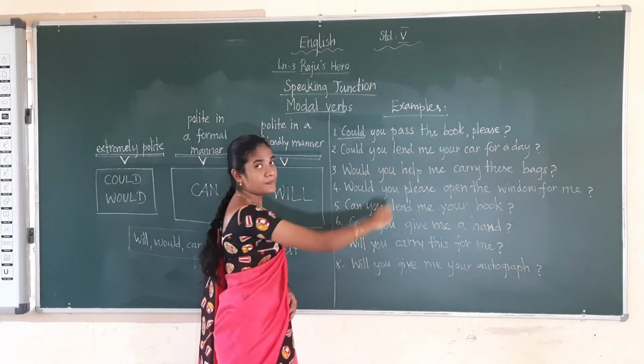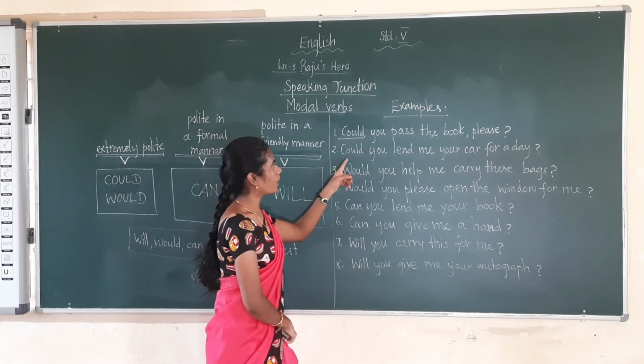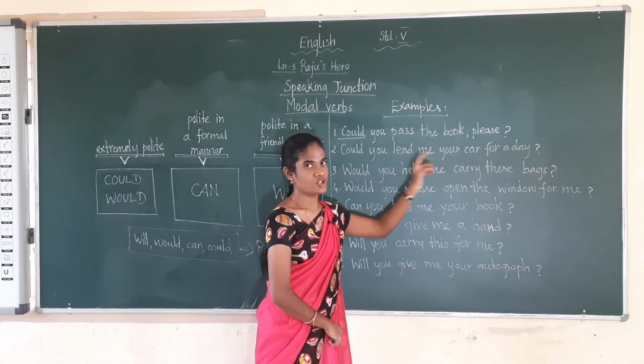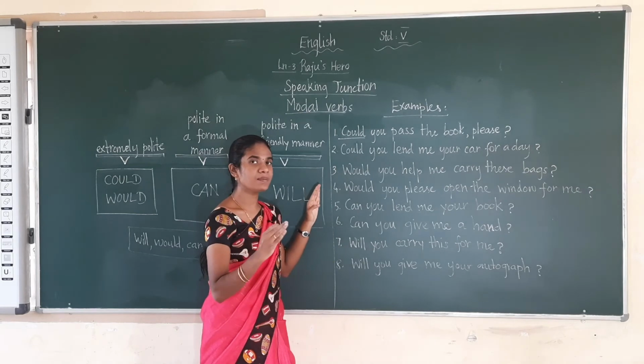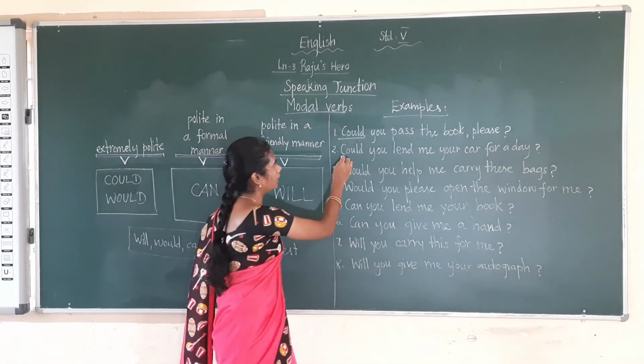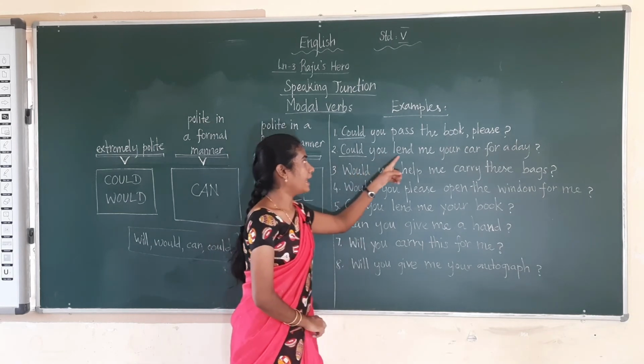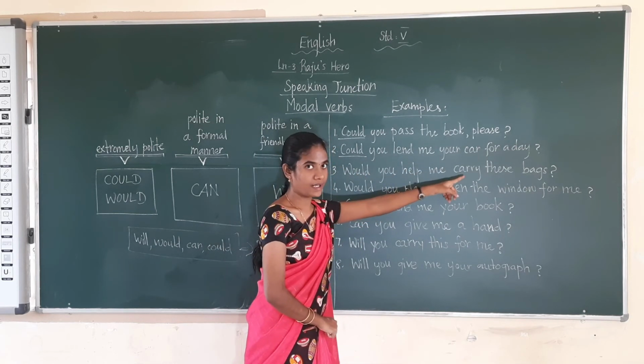Could you pass the book, please? Next one. Would you lend me your car for a day? So they are asking in an extremely polite manner. Okay. Here, what is the modal verb? Would. Could you lend me your car for a day?